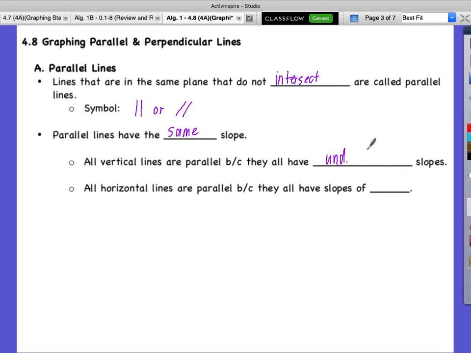And the same is true with all horizontal lines, because what is their slope? 0. So always, horizontal lines are going to be parallel because they have the same slope, 0. Vertical lines are all going to be parallel because they have the same slope, they're undefined.